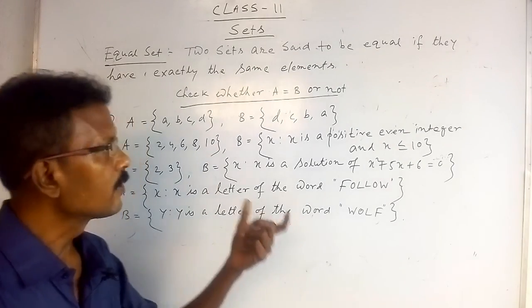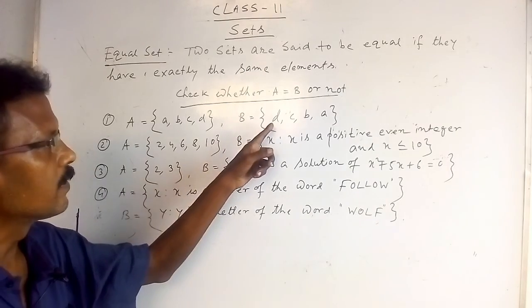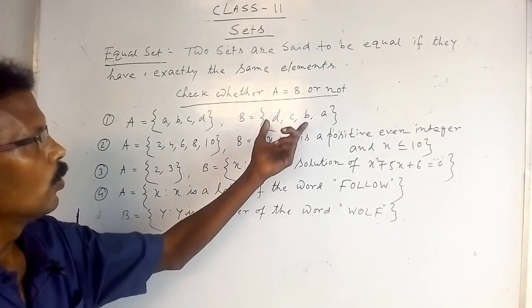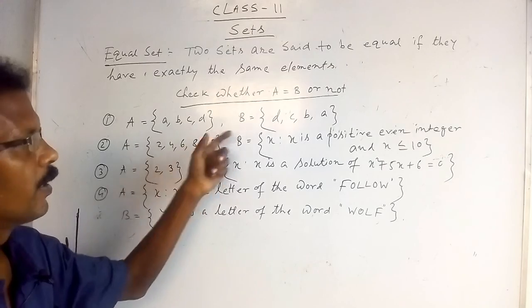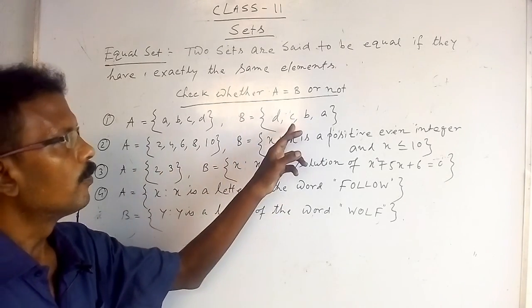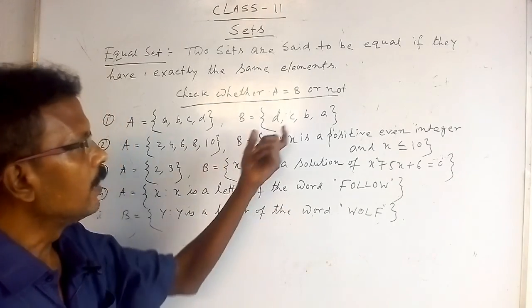A set has the elements a, b, c, d, and B set has the elements d, c, b, a. Now the elements are the same, but the arrangement is not equal. But a set does not depend on the arrangement.